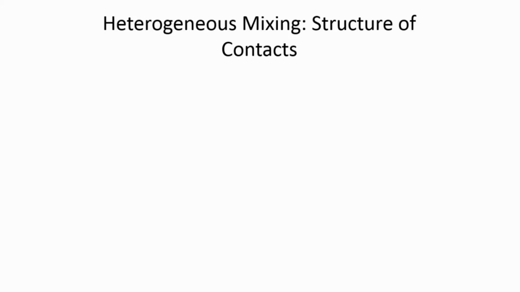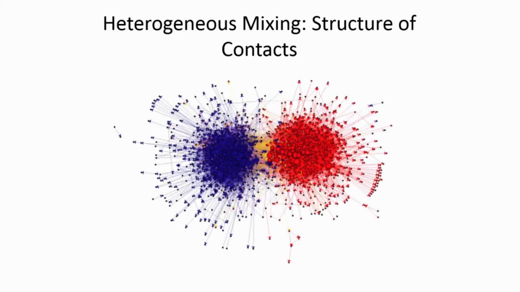That representation gives a visualization, or at least a theoretical means of representing the structure of contacts in a population, specifically the structure of contacts, which is pertinent for infectious diseases. So if you represent every individual with a circle or a dot, and if you represent potential contacts or potential transmission with a line, then you may end up with a figure that looks like this.